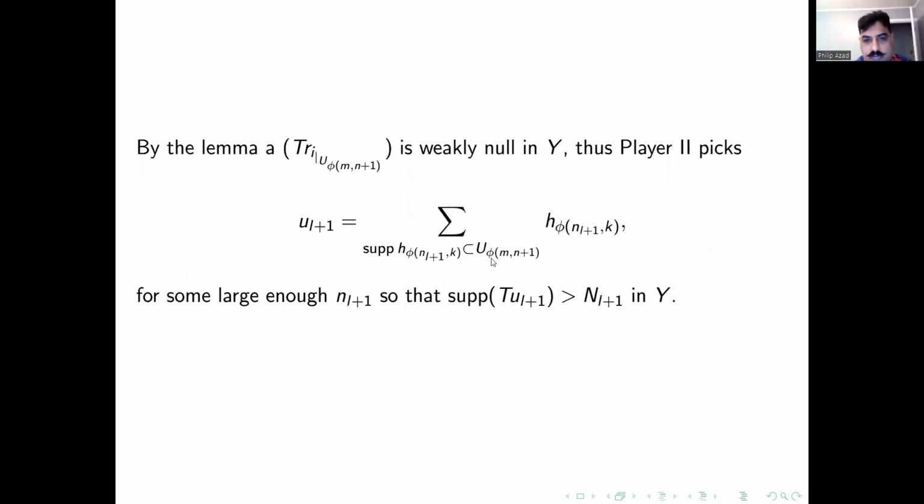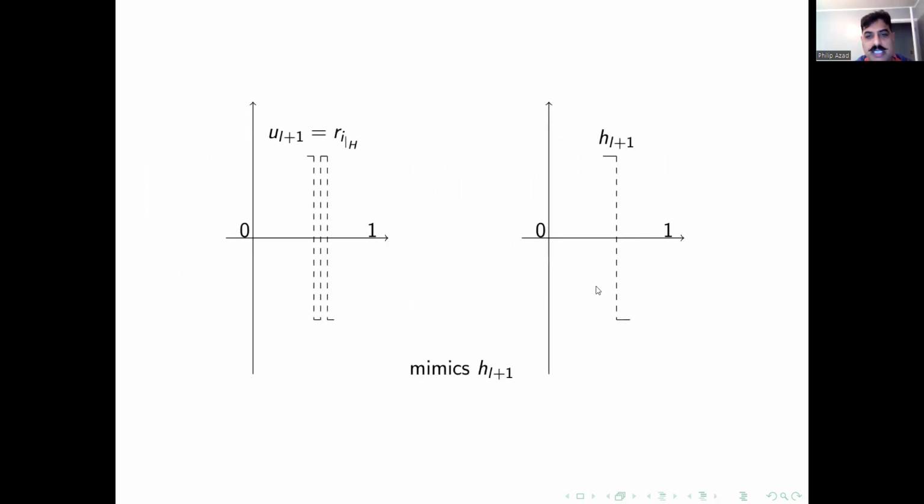And this is what we do. We look at this vector. Its picture is like this. And you can see that any Rademacher function that is restricted to the support of this Haar function would be able to accomplish this.